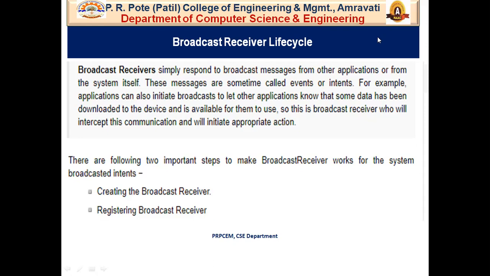So how does it actually happen? Because Android has some default broadcast receivers that are created, for example, when the phone has restarted, when the battery is low, incoming calls, receiving SMS. All these are broadcast receiver examples.